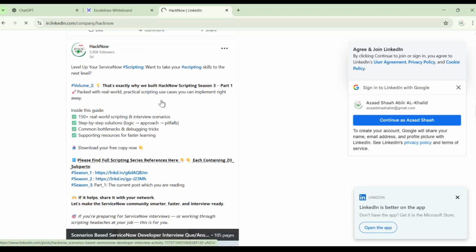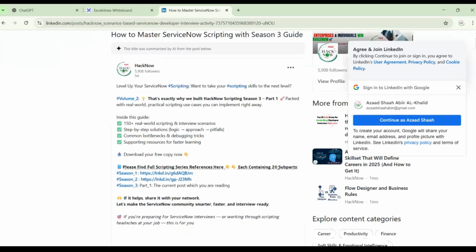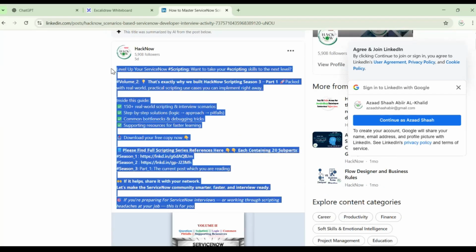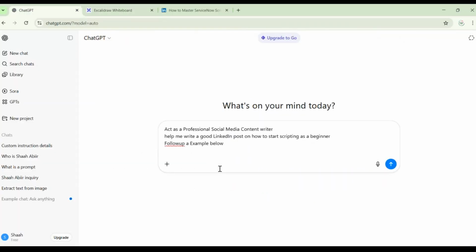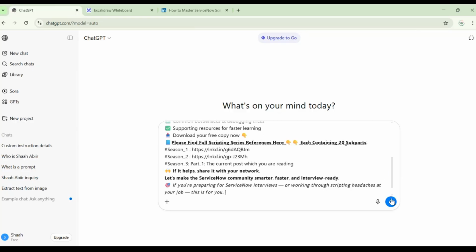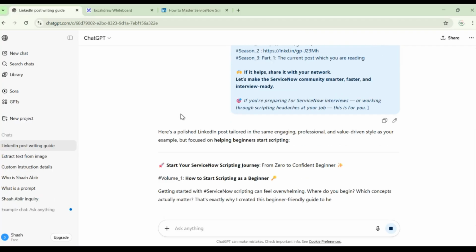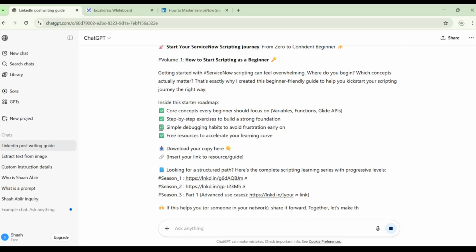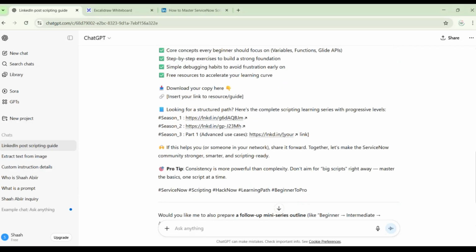So I will just open this, and I will copy this entire text. I will give this as an example, in square brackets. I'm giving this as an example, and boom! Now you will see the magic. See, it has exactly copied the same style. Got it?